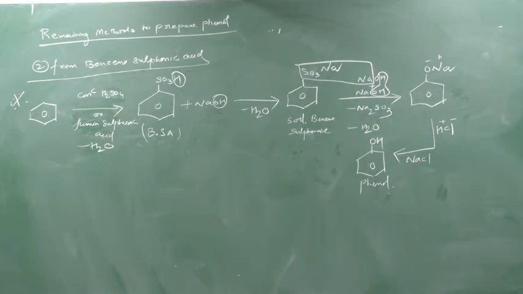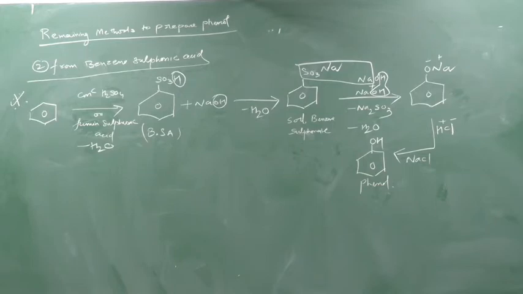Now what am I doing? I am taking again 2 moles of NaOH. This is a very crucial portion you have to remember. With the 2 moles of NaOH, what will I get? That SO3Na and 1 Na of NaOH will form Na2SO3. H of the first NaOH and OH of the second NaOH will form H2O. So what remains is O of the first NaOH and Na of the second NaOH. So that ONa will be attached to the benzene, sodium phenoxide, and from that you know how easy it is.